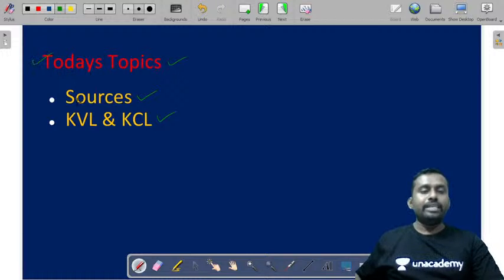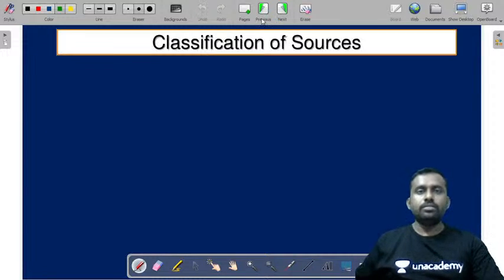So we are discussing today's topics, sources and Kirchhoff's laws, as a part of the circuit theory crash course. Let me tell you the classification of sources. Before this, the elements were classified as active elements and passive elements.